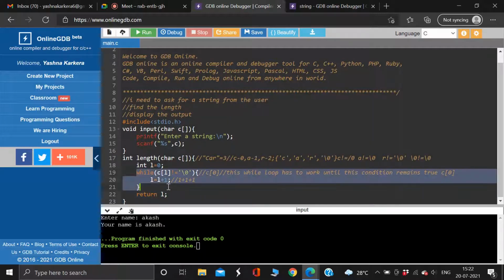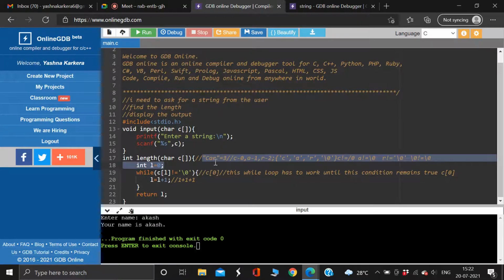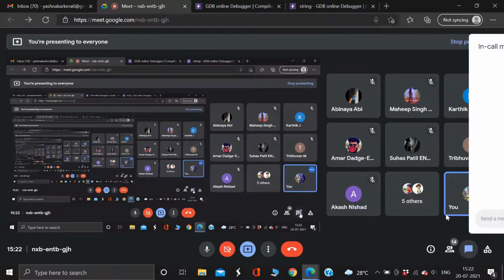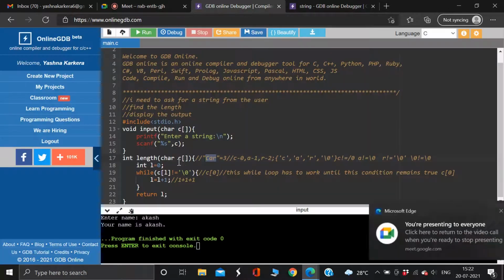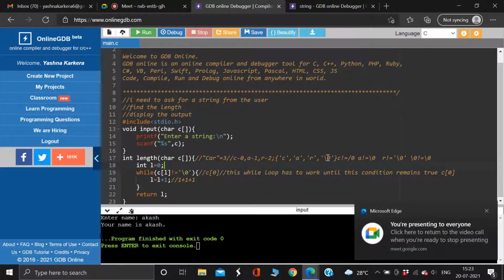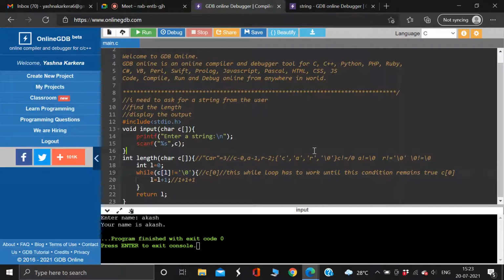It will go to the next step. Very good. So what will be my value of L when it ends? 1 plus 1 plus 1, that is 3, the length of the string, right? Are you getting the logic? Until you get the null character, this condition is going to work. Every time it works, I'm incrementing the value of L. Therefore, I get the size of the string.